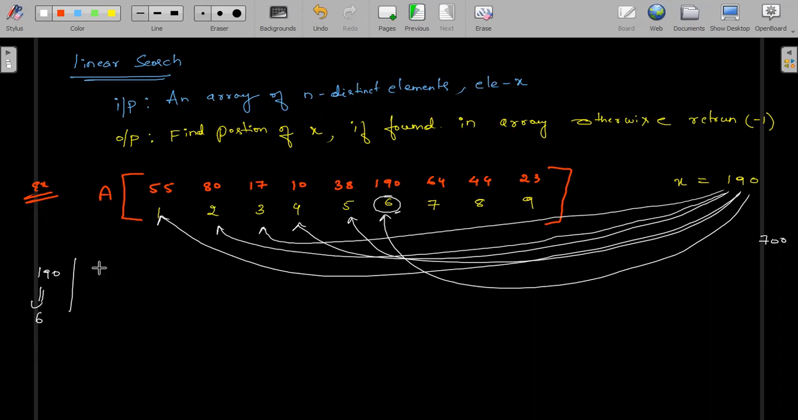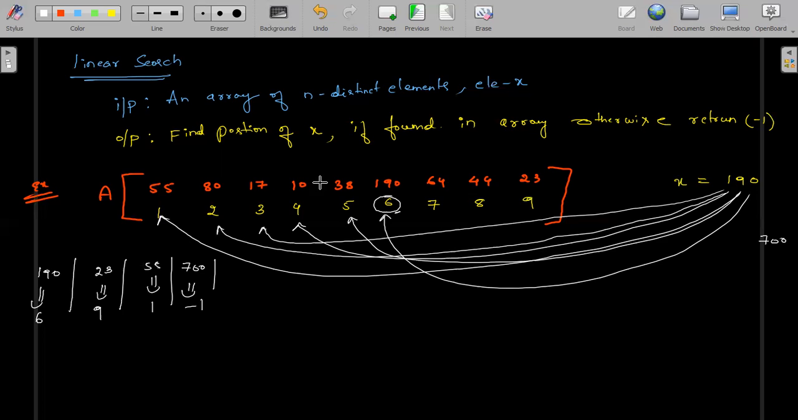Again, suppose think like the 23. What is the position it will return? It will return the position 9 here. Again, suppose think like that 55. What is the position it will return? It will return the position 1. Suppose think like that 700. What is the position it will return? It will return -1 here. Nothing but the element is not there. That is what exactly you have to understand here.